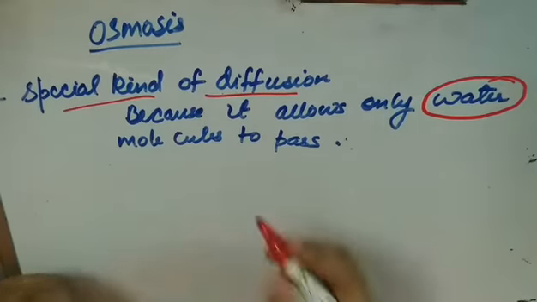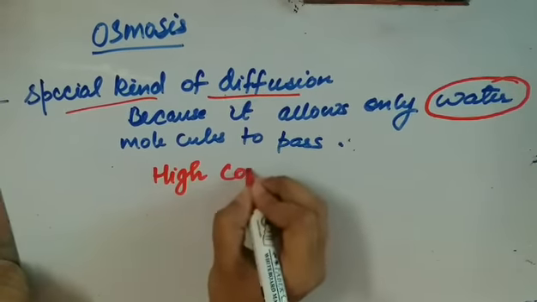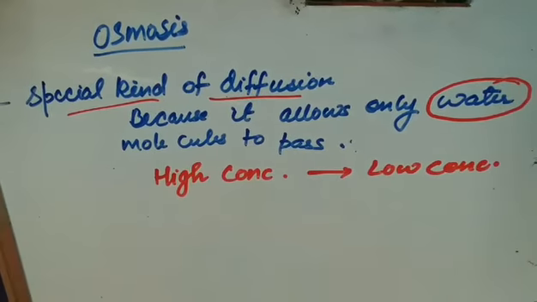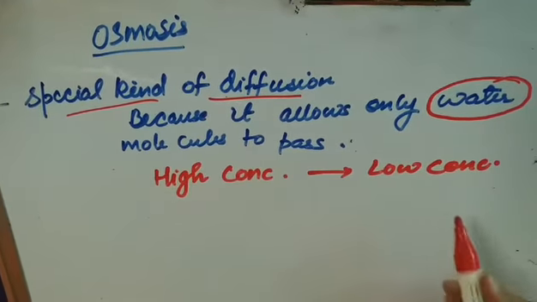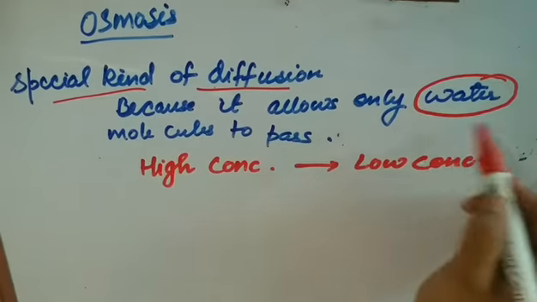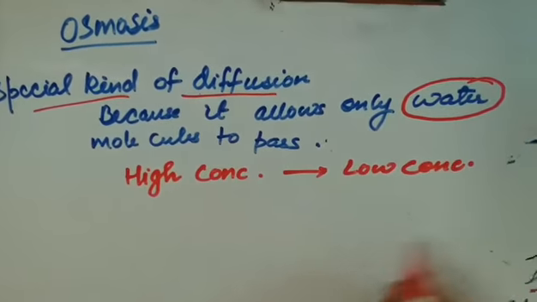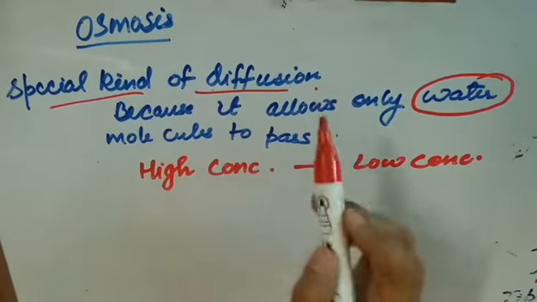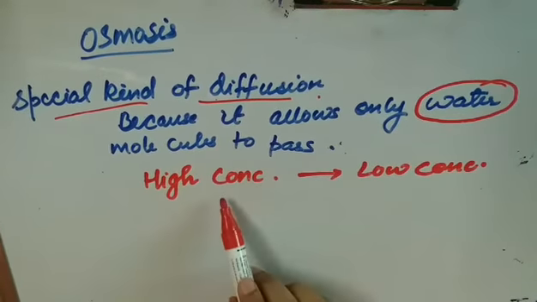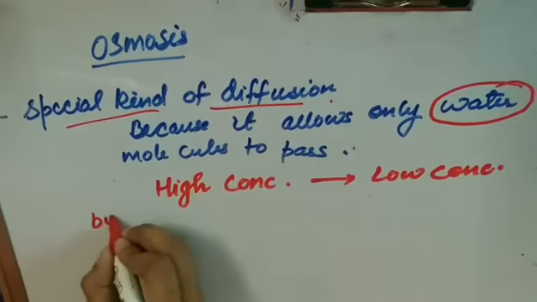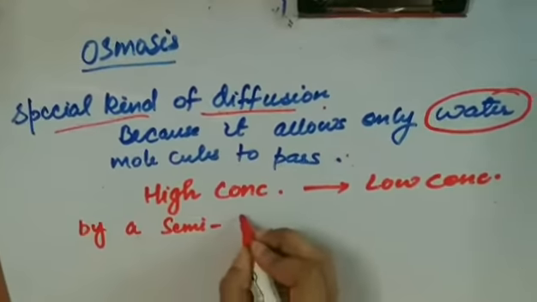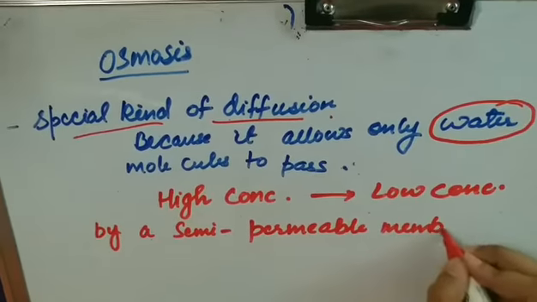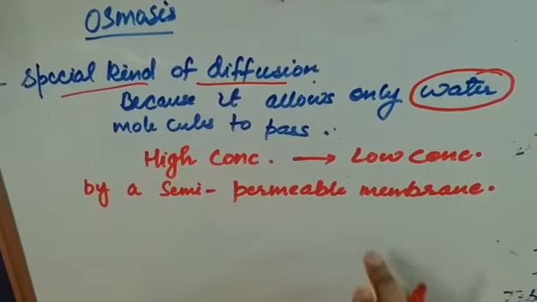In this also, the movement of the molecules is from the high concentration region to the low concentration region, but only the water molecules pass, and they pass through a semi-permeable membrane. Now I have cleared this term.